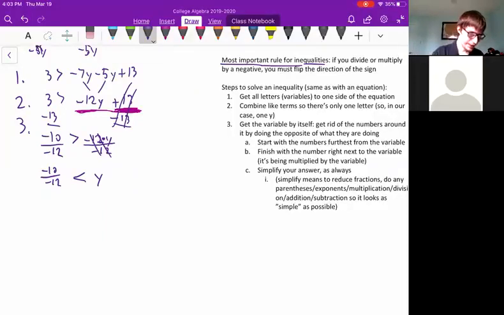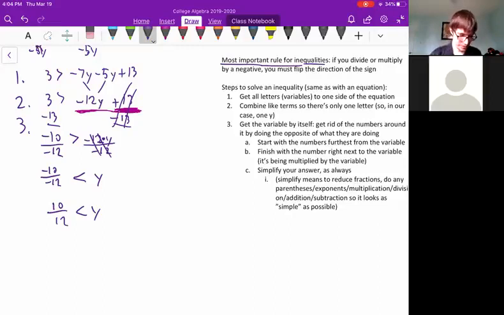Okay, so we've got a negative 10 divided by negative 12. Hey, that's a negative divided by a negative. A negative divided by a negative is just a positive. So we can rewrite this as 10 divided by 12 is less than y. Maybe we can reduce the fraction a little bit. We know that with fractions, one of the things we can do to reduce them is divide the top and the bottom by a number. And if we can divide the top and the bottom by a number, then we can reduce it down a bit. So is there any number we can divide 10 and 12 by?